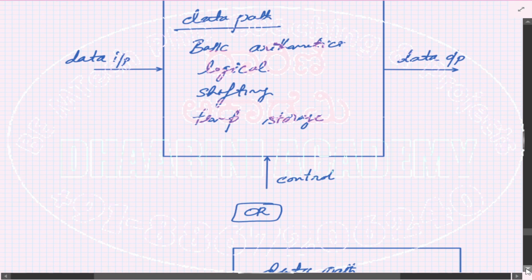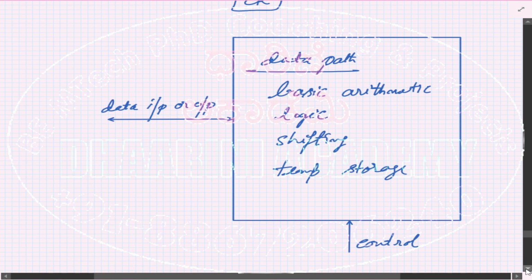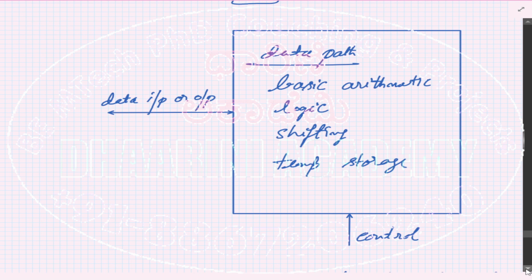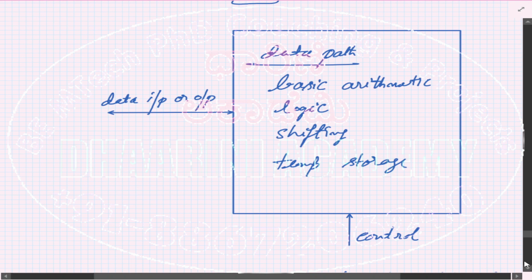Otherwise, the second option is that you don't have multiple options like reading from one side and writing from the other side. On the same side you will read as well as write. Again, that will be decided by the control signal whether you are reading or writing. Inside the data path the same 4 different operations are available: basic arithmetics, logic, shifting, and temporary storage.